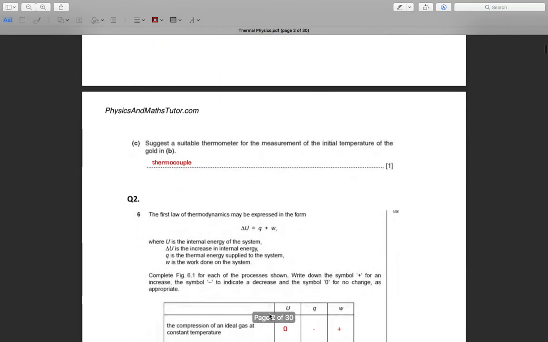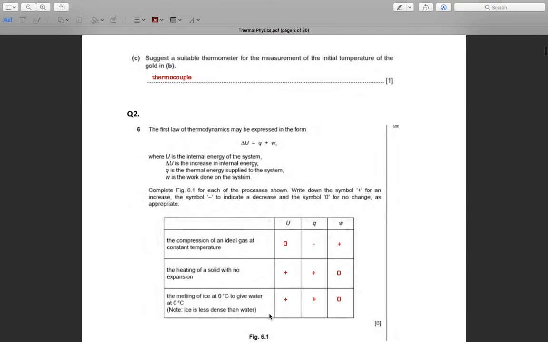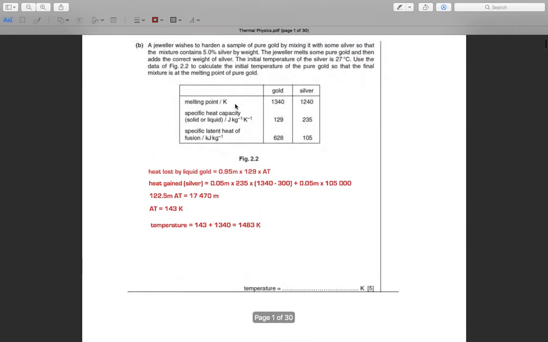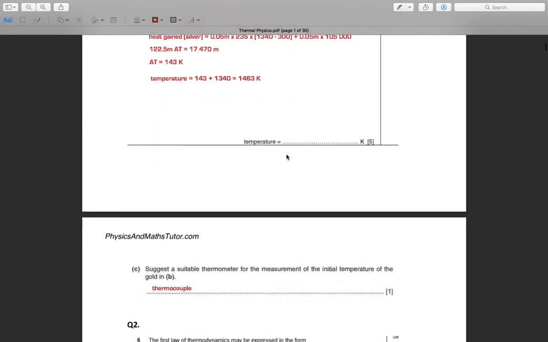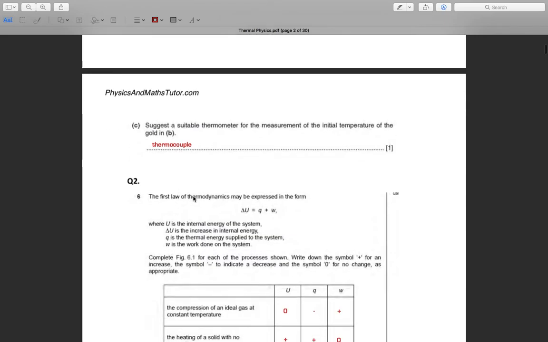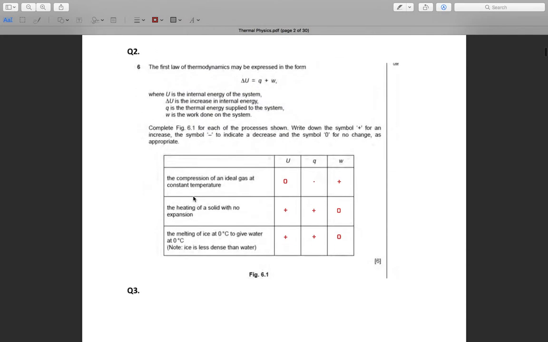Okay, on to part c. Suggest a suitable thermometer for measuring the initial temperature of the gold. This is a thermocouple. Why a thermocouple? Because this is a high temperature. We cannot use mercury or other thermometers, we need to use a thermocouple. Okay, question 2.